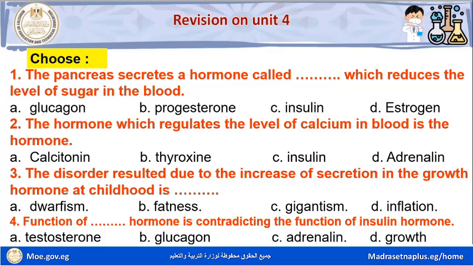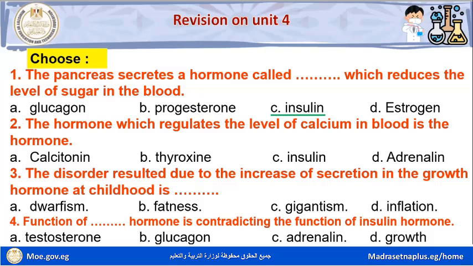Another question, choose. Question number one. The pancreas secretes a hormone called space, which reduces the level of sugar in the blood. The pancreas secretes a hormone called insulin, which reduces the level of sugar in the blood. Letter C.